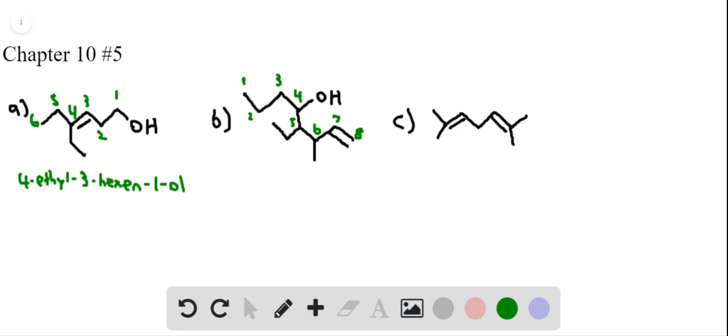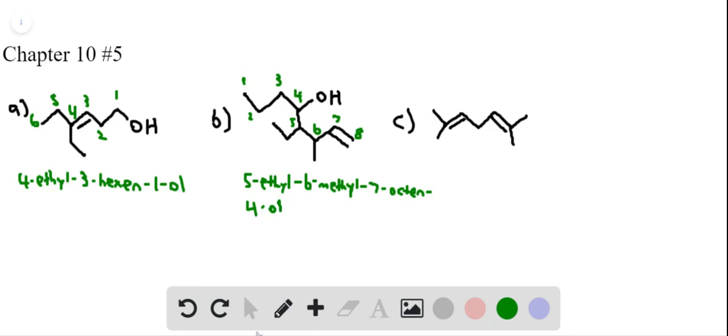And so putting that all together and putting it in alphabetical order gives us 5-ethyl, 6-methyl, and we want to end with ol here. So 7-octen, and it's octen because of the double bond, and then 4-ol. All right, so 5-ethyl-6-methyl-7-octen-4-ol.